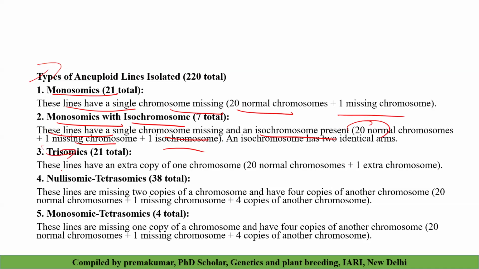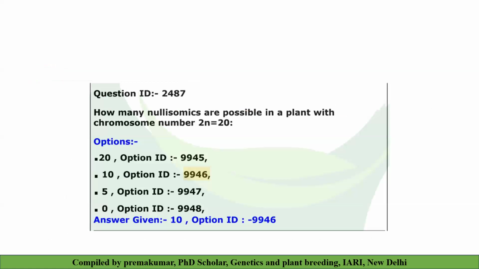In trisomic, we have trisomics also in wheat. The lines having an extra copy, 2n plus 1. Nullisomics also we have, 2n minus 2. We have tetrasomics also, 2n plus 2. This is asked many times in the exam. We will discuss several questions rather than discussing the repetitive things.